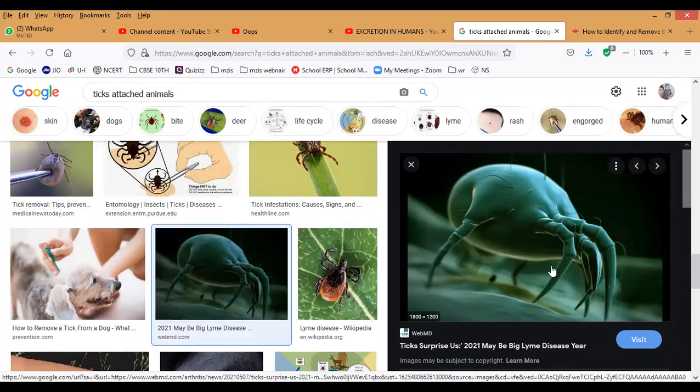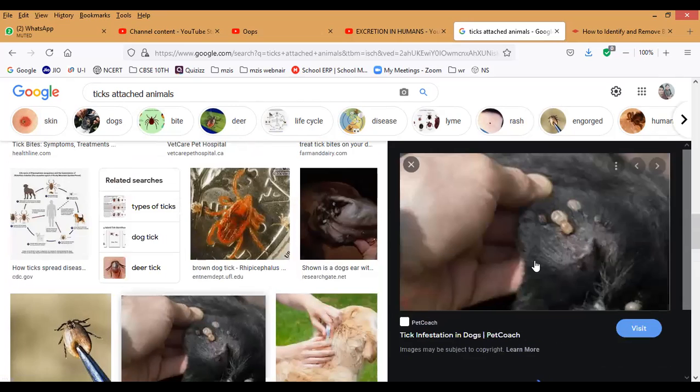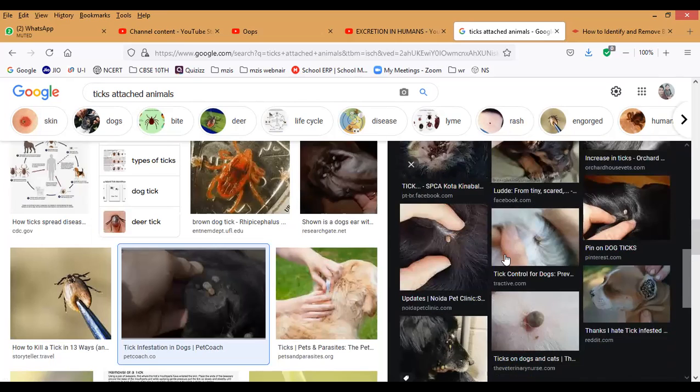See how it is sucking, like weapons there. Have you noticed it? Yes, sir. It has only a body, that's all, nothing else is there. This is called ticks. Okay, Mari? Yes, sir. Very, very dangerous, Mari. Animals will face many problems because of this.